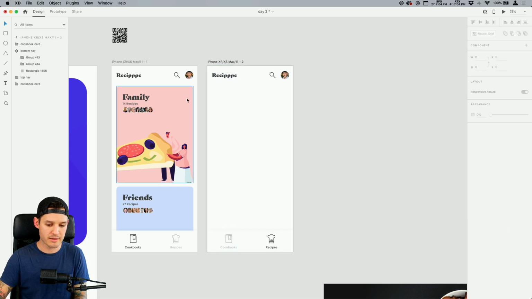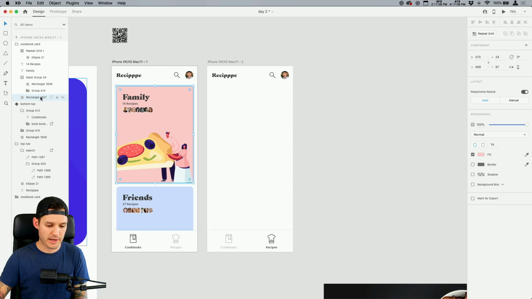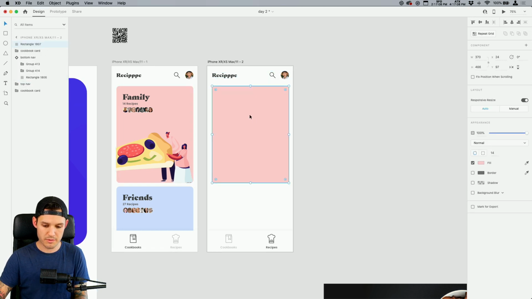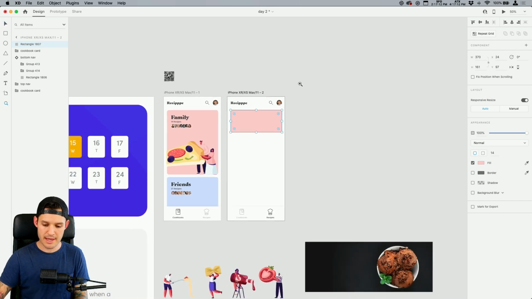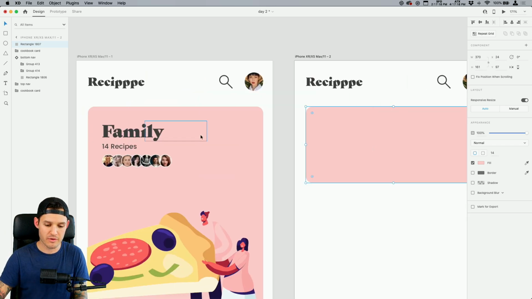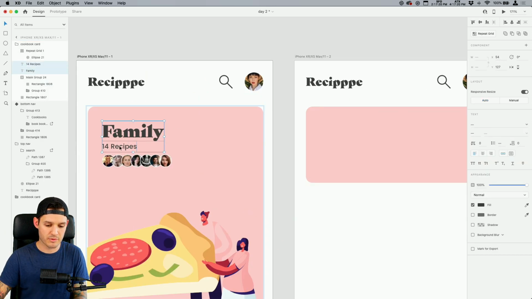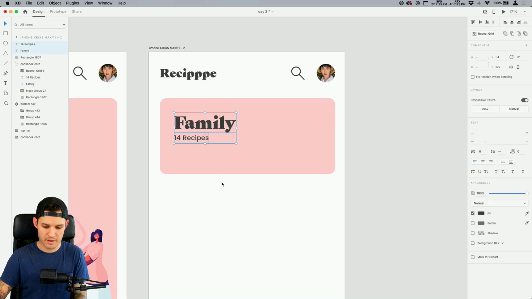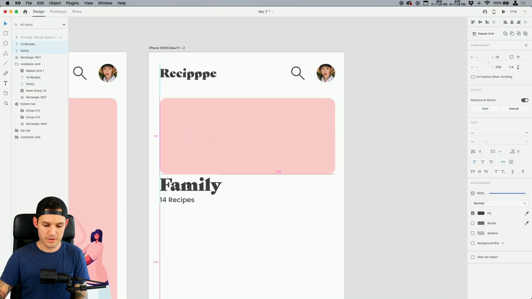Go back to our design workspace. We're gonna grab our rectangle here. We're just gonna do a new version of that rectangle. Let's bring it up small like this, and let's build a component that has an image and then maybe some text underneath it. Okay, so same thing kind of here. We'll take this typography. Let's do it underneath,